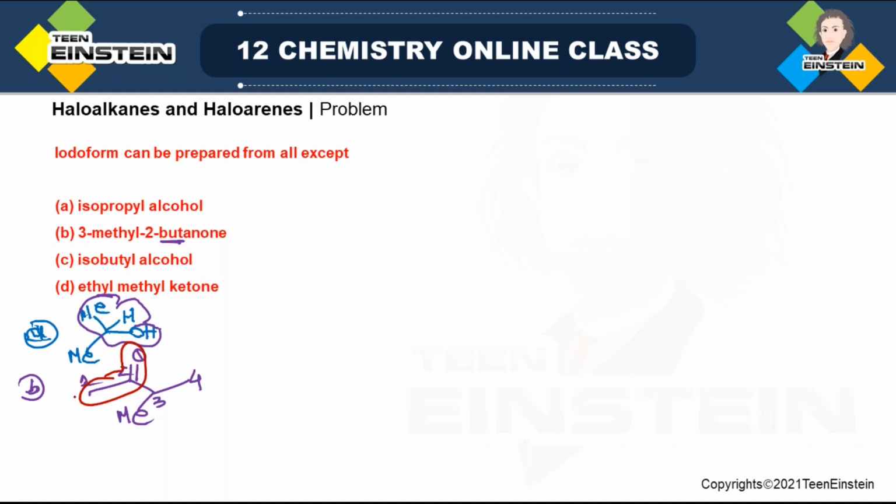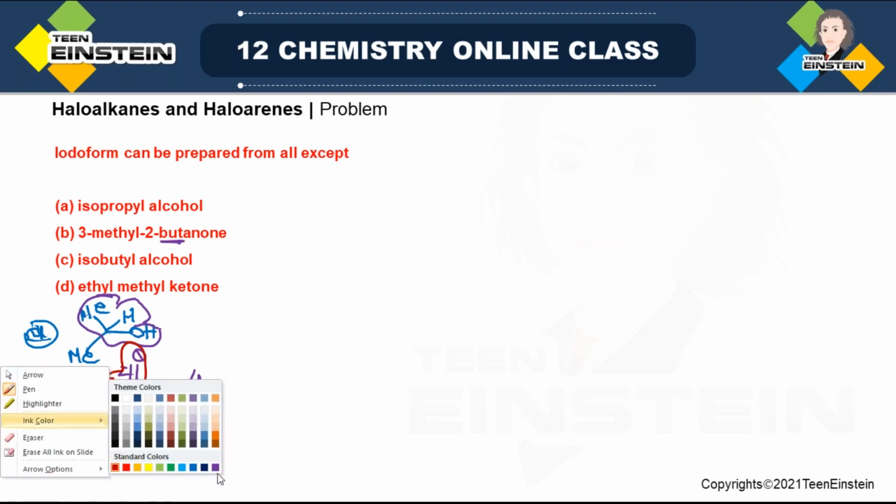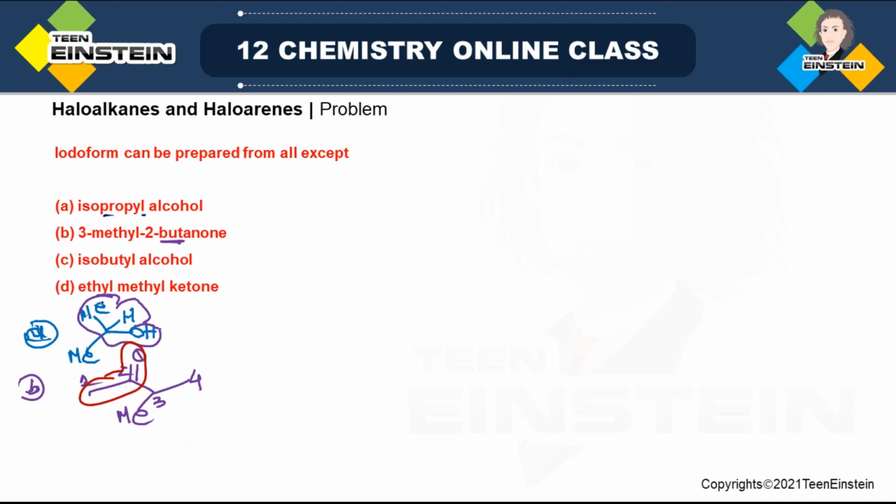Because of this presence of CH3CO, this molecule can also give iodoform. Now compound C, that is isobutyl alcohol. This is isopropyl. So there are 3 carbons, but isobutyl will be 3 carbons, then 1 more carbon, and then OH. Now in this molecule, you do not have any CH3CHOH, right? And CH3CO. So this will be the correct option. It will not give iodoform.